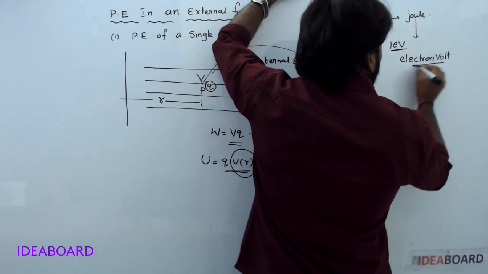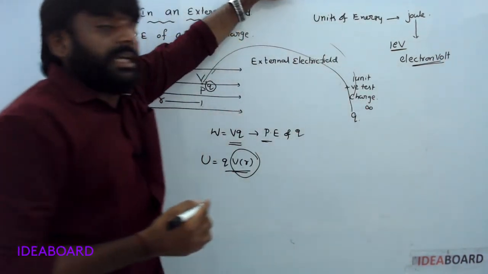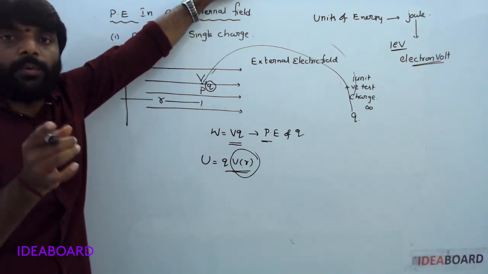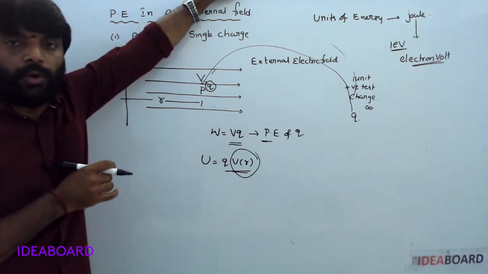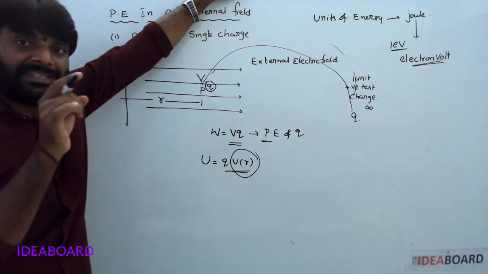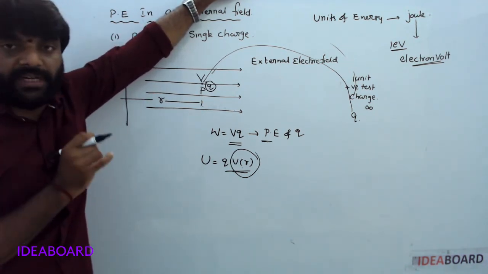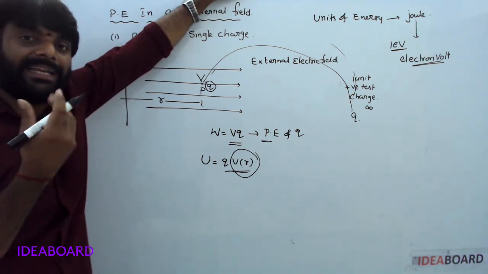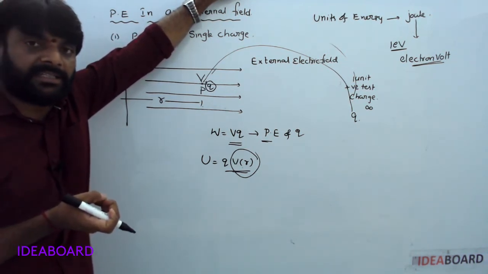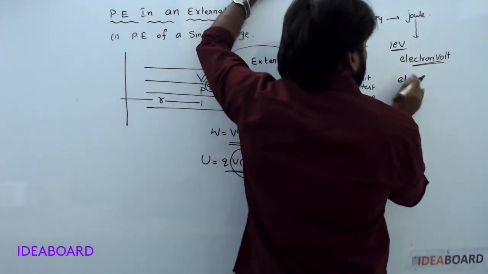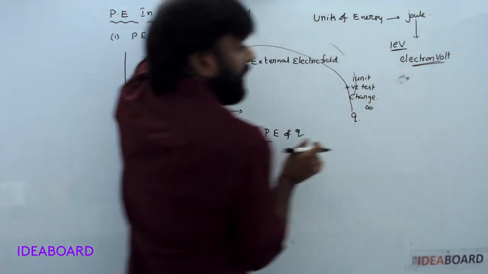What is an electron volt? If an electron is accelerated through a potential difference of 1 volt, in that case it gains some energy. That energy is nothing but the electron volt. Understood?